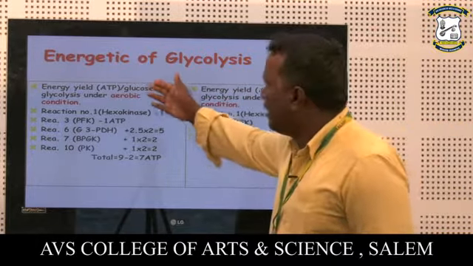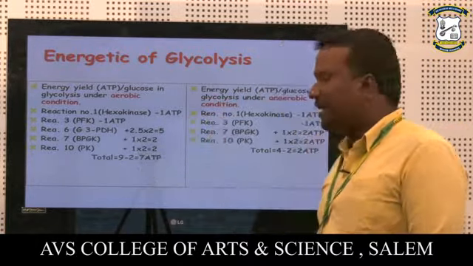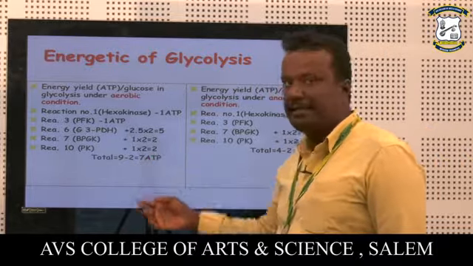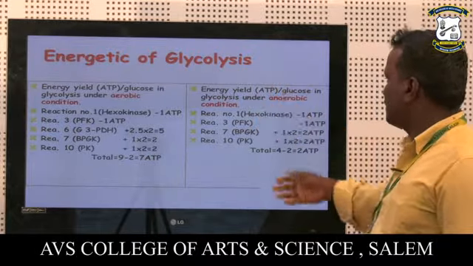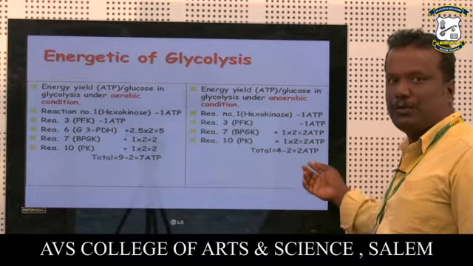Next is the energy yield of glycolysis. In aerobic conditions, the total number of ATP synthesized is 7, and in anaerobic conditions, 2 ATP are synthesized.